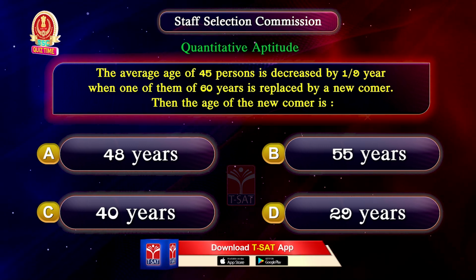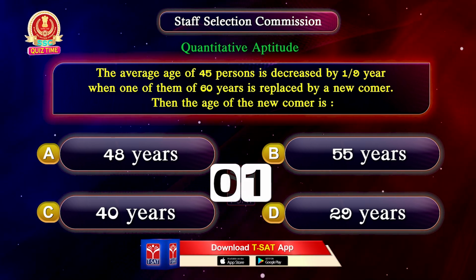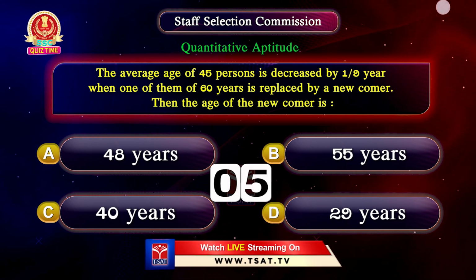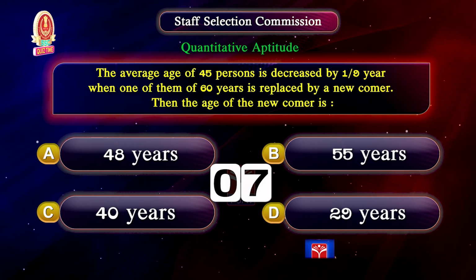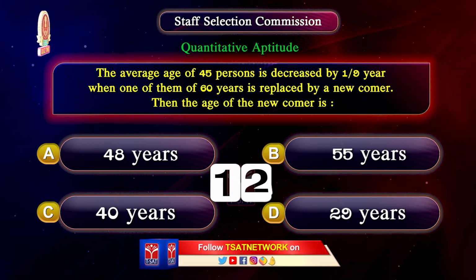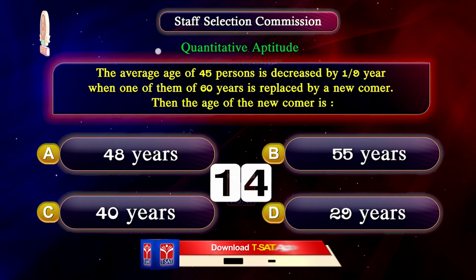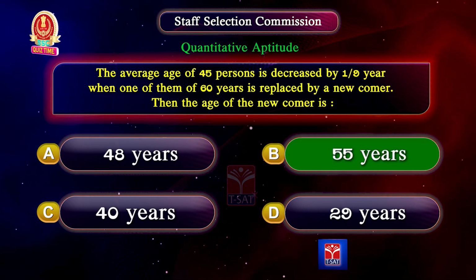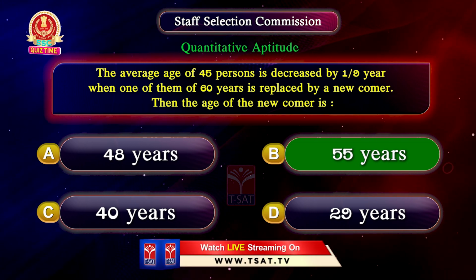Your time starts now. The correct answer is option B 55 years.